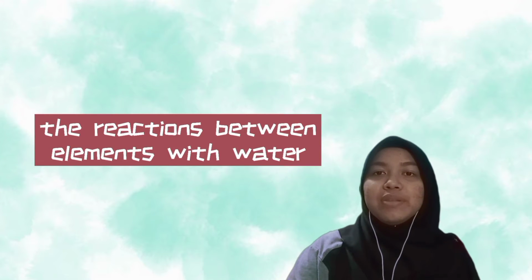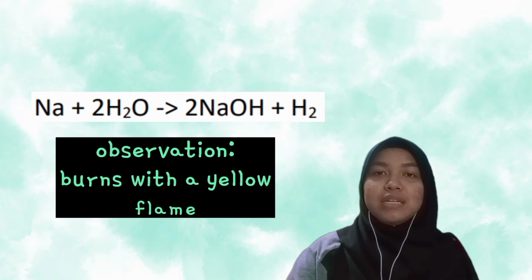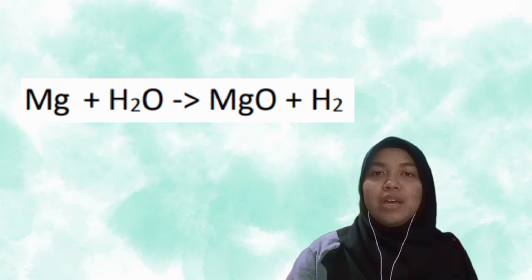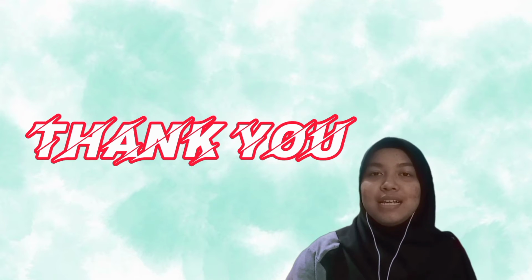Next, reaction between elements with water. The first one is sodium reacts with water, produce sodium hydroxide and hydrogen gas. The observation is burns with a yellow flame. Second, magnesium react with water, produce magnesium oxide and hydrogen gas. The observation is white solid is formed. That's all from me. I will pass to Jing to present the next part.